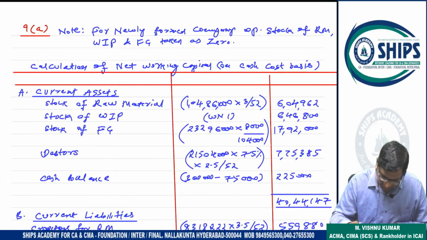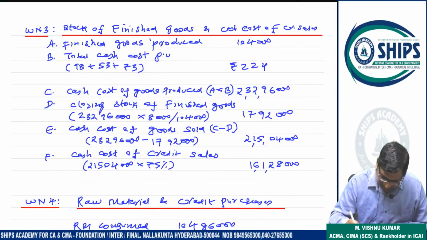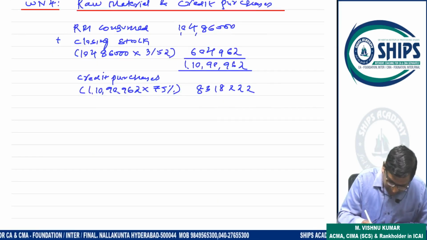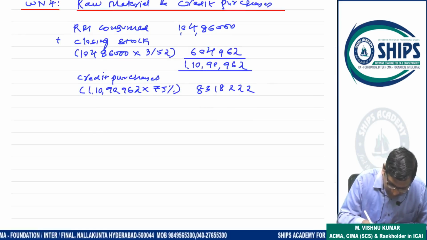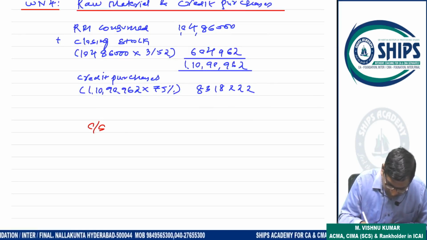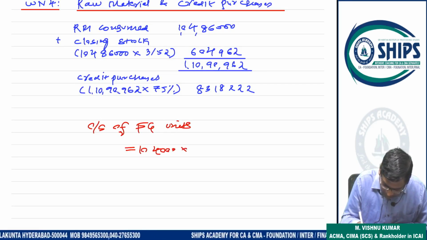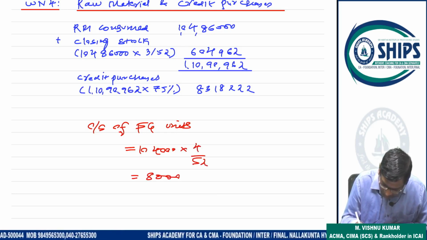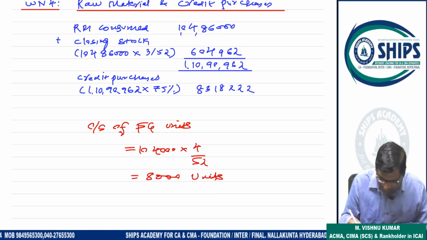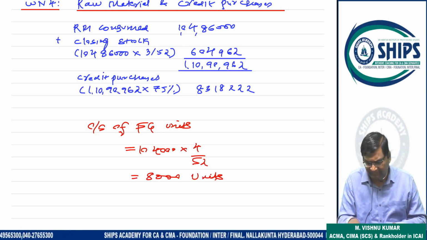So closing stock of finished goods also, if any student is having doubt. So this is 8,000 by 1,04,000. Here I will write: closing stock of finished goods units, 1,04,000 into 4 by 52, 8,000 units. Okay, now clear na?